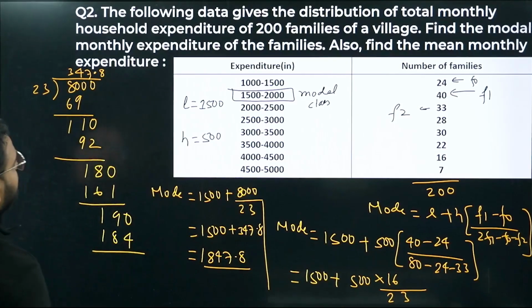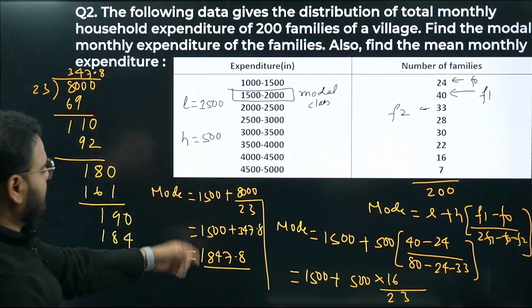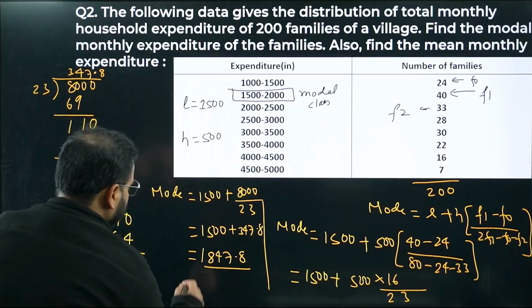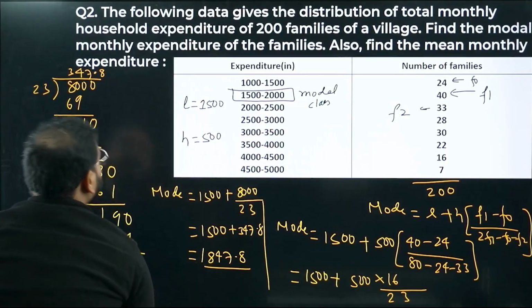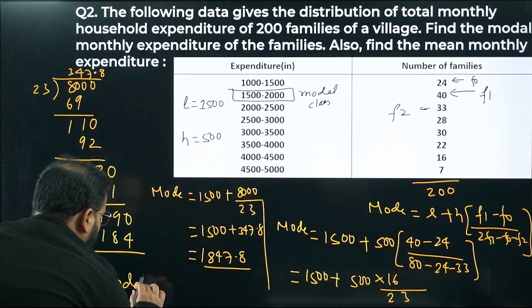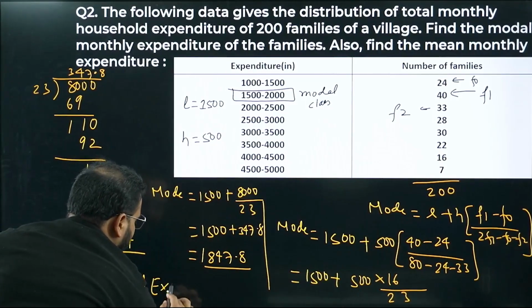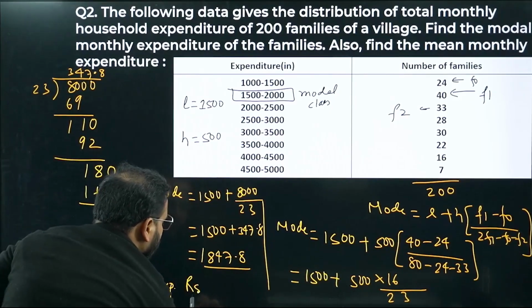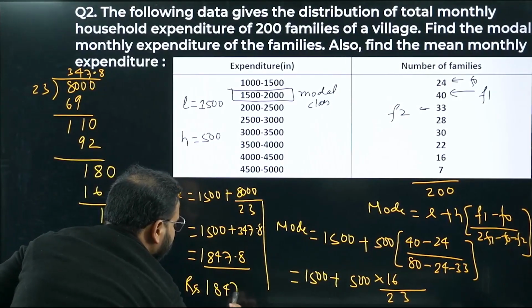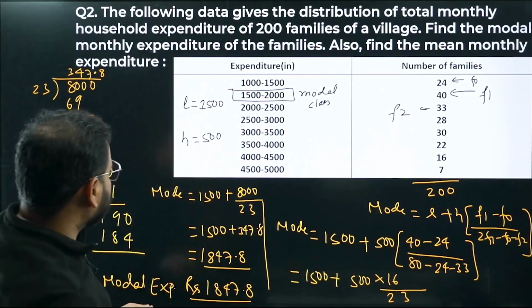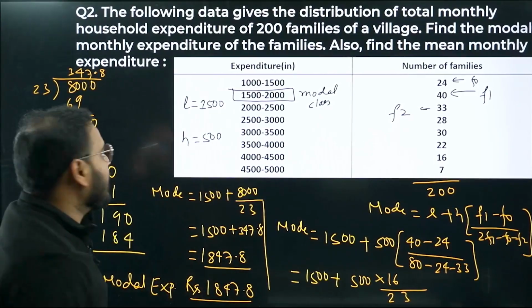Okay, so all right. Question number 2, first part is done. Only the modal value we have found. This is the modal expenditure, right? This is going to be in rupees. So modal expenditure will be given by rupees 1847.8 per family, right? Modal expenditure is coming as 1847.8. Okay, so let's have a look.